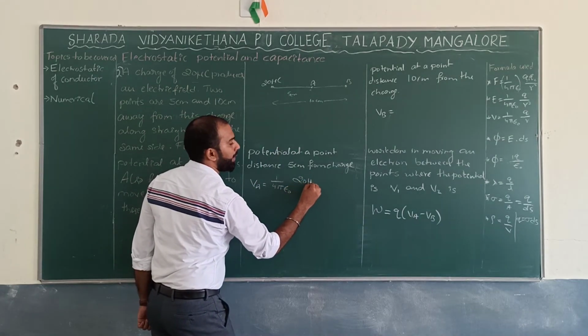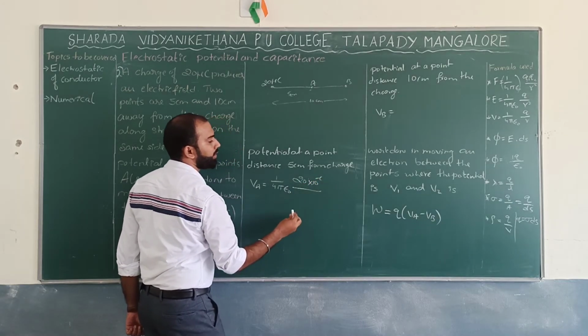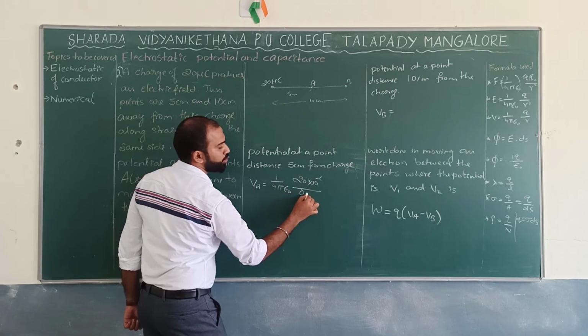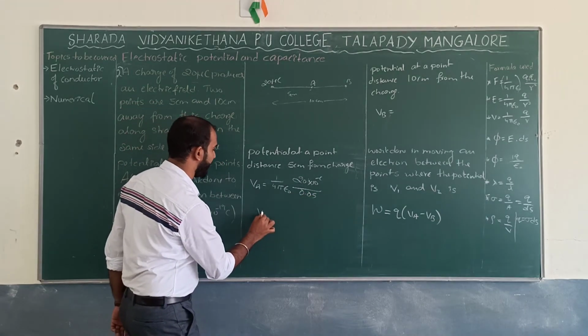So 20 micro, that is 20 into 10 to the power minus 6, divided by the distance, which is 0.05 meter. So what is the value of V I can expect?